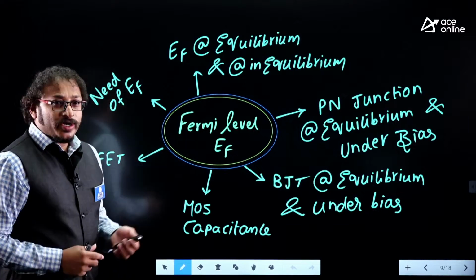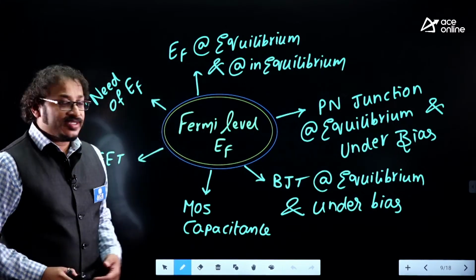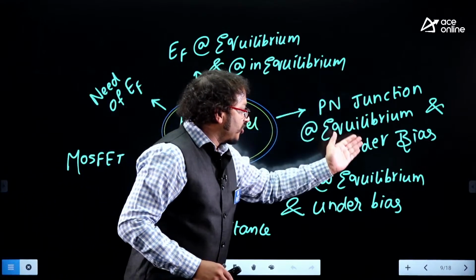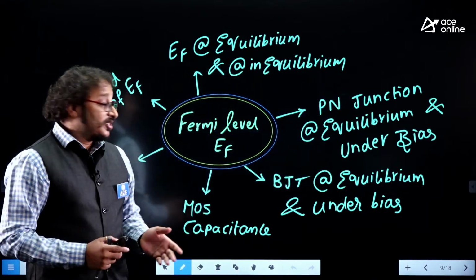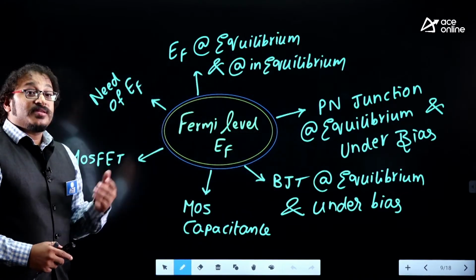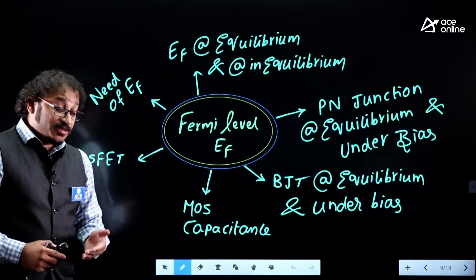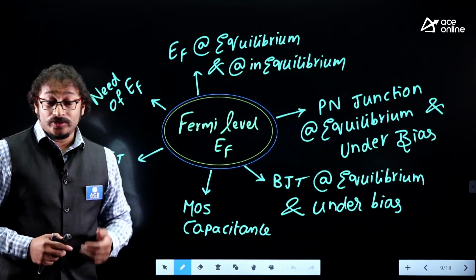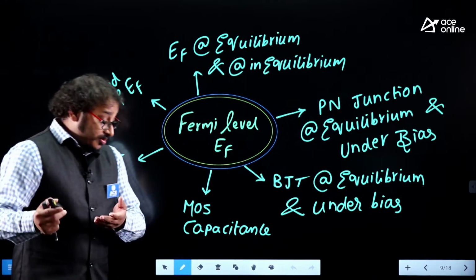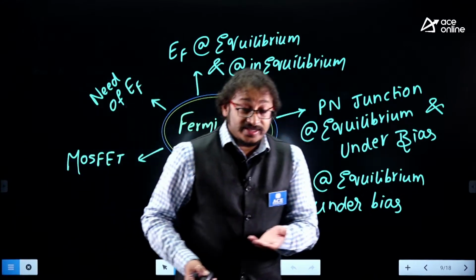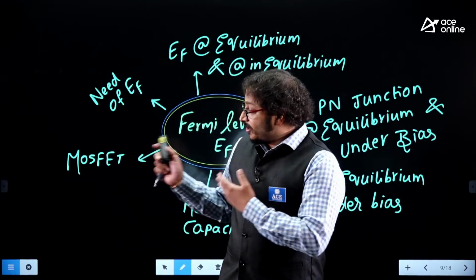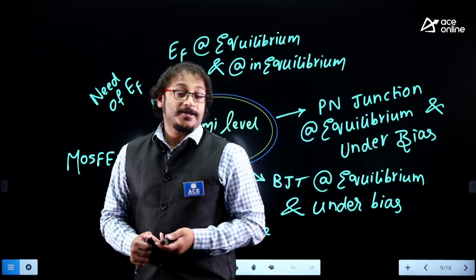Then the next topic, I go with the Fermi level, as I have just discussed. Fermi level at equilibrium and non-equilibrium. Fermi level with respect to the PN junction when it is biased. BJT at equilibrium and BJT under bias. MOS capacitance under equilibrium, practical MOS capacitance. MOS capacitance indicates a MOS diode. Practical and ideal MOS diode and MOSFET, where you will experience a body effect, which is nothing but non-idealities of MOS. So in the body effect, the Fermi level plays a very vital role.